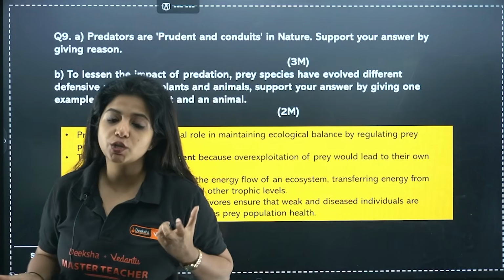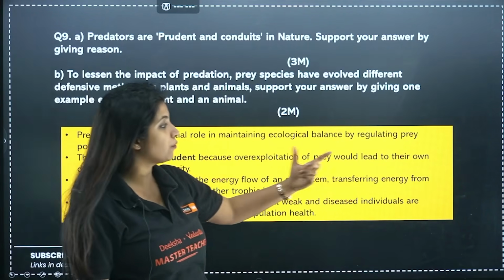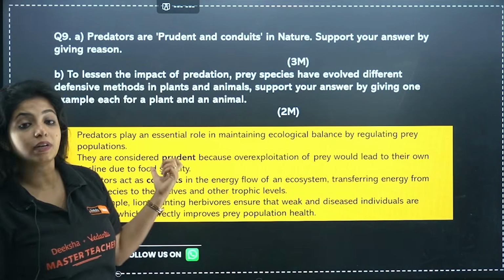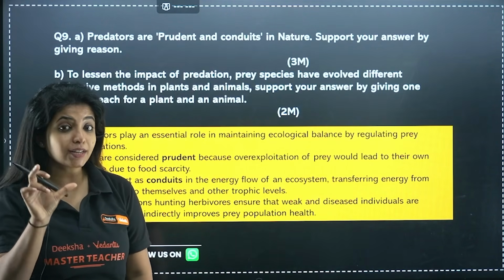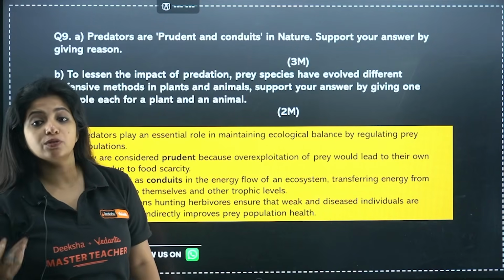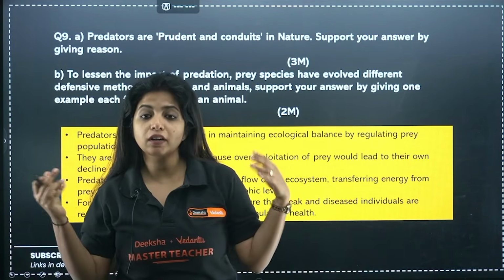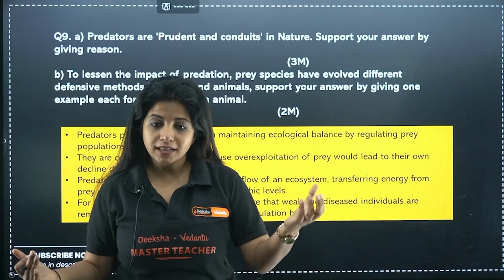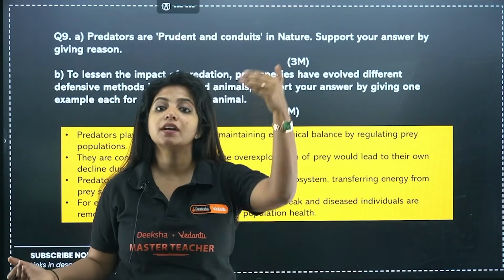So this feature is known as being prudent, because overexploitation of prey would lead to their own decline due to food scarcity. That is what you mean by prudent. Now, this is a statement that is given in NCERT. And what do you mean by conduits? Conduits means channel. Channel for what? For energy transfer. For example, whatever energy is stored in the deer has to be transmitted to the tiger.